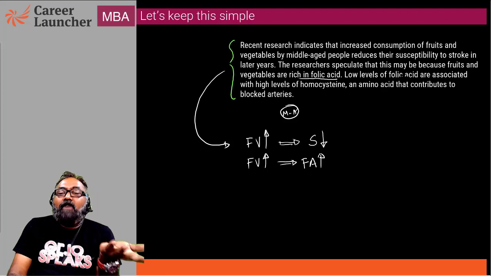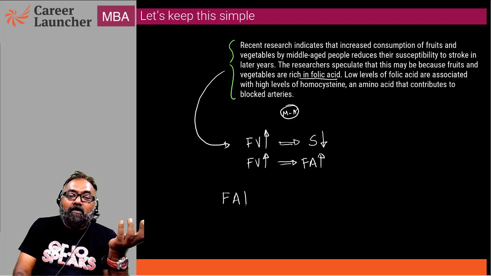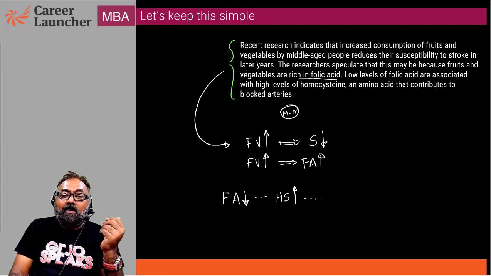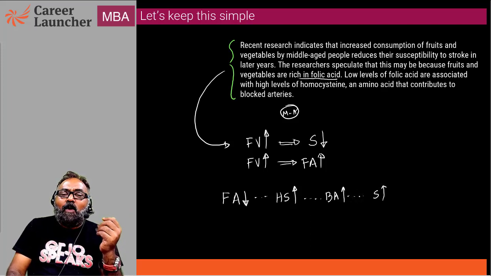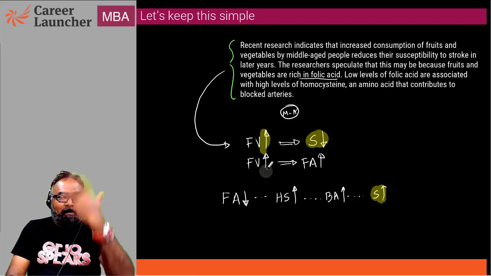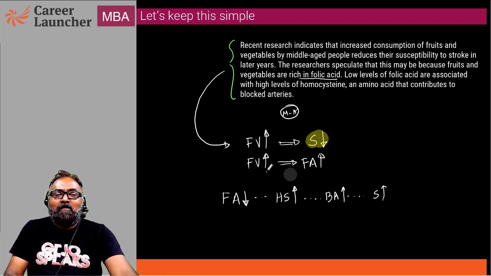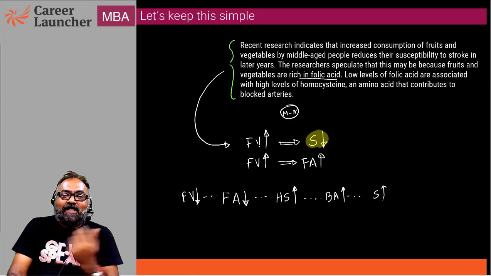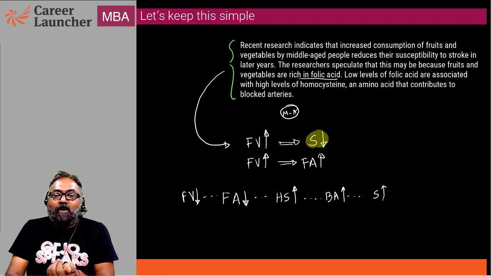Then this statement says low level of folic acid. If folic acid is low, it is associated with high levels of homocysteine; homocysteine is high, and it is an amino acid that contributes to blocked arteries. So blocked arteries mean that there is a stroke. We can combine these together. For example, if stroke is low, then fruit and vegetable is high. Inverse of stroke is high. I can combine and add this information here. If it's high, it's low. Therefore, if this is high, then that has to be low.